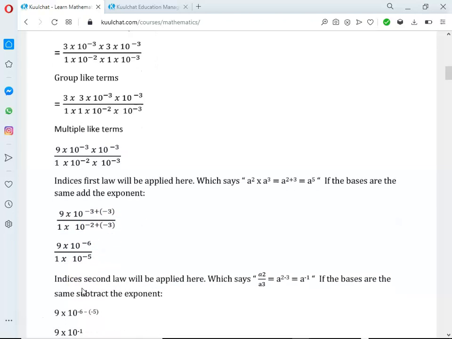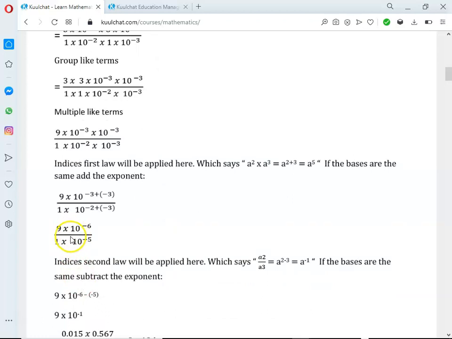So here, still simplify. The bases are the same, and it's division. So the second law will take place. Since the bases are the same and it's division, we have to subtract the exponents. So you'll get 9 times 10 raised to the power minus 6 minus minus 5. This minus is there because it's division. So take note: minus 6 minus 5 gives us minus 1. Negative times negative gives us positive.